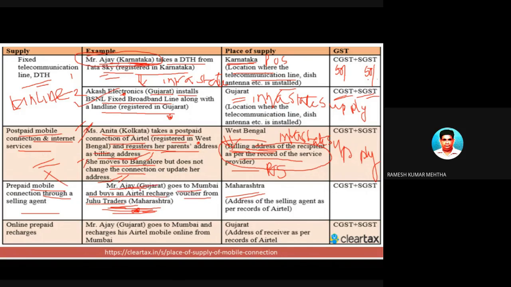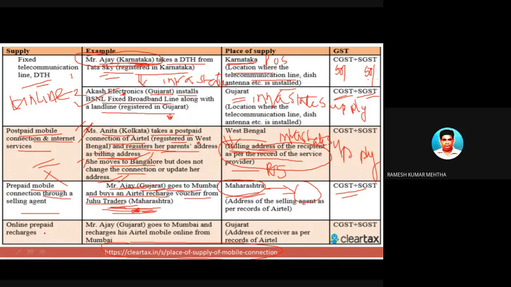Even though he's from Gujarat, that doesn't make any difference. This person from Maharashtra is supplying it to a person at Bombay. So it is a case of intrastate supply of services, and CGST and SGST is levied. And standard disclosure, this particular information has been taken from a website called cleartax.in.